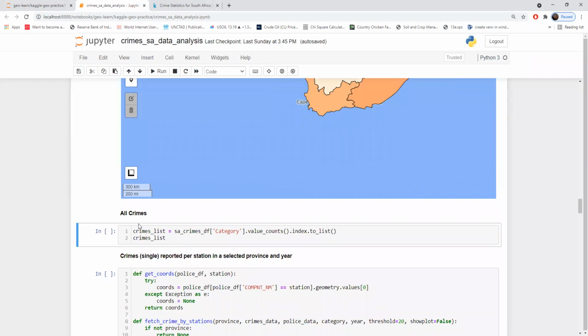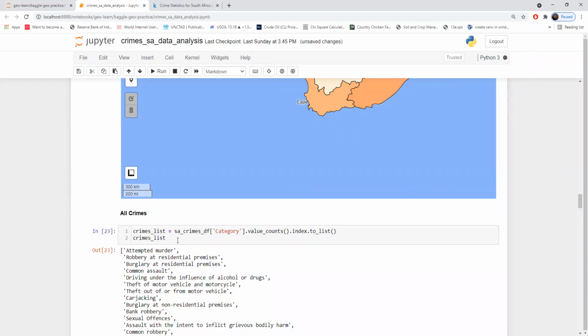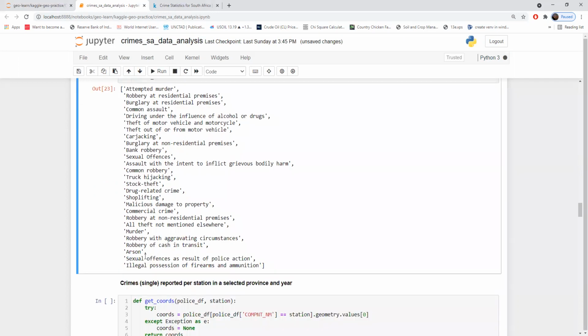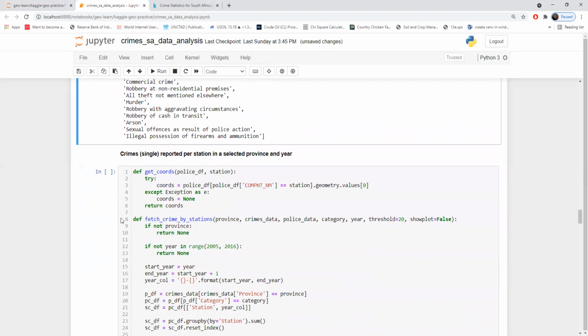And I'm just listing the different categories of crimes. So here we have a set of crimes, like murder, common assault, and likewise we have several categories. I didn't analyze all the crimes that we have, but I wrote a function wherein you can pass the type of the crime and you can get the results accordingly. So we'll see how it can be implemented. Crimes, single crimes reported per station in a selected province and year.